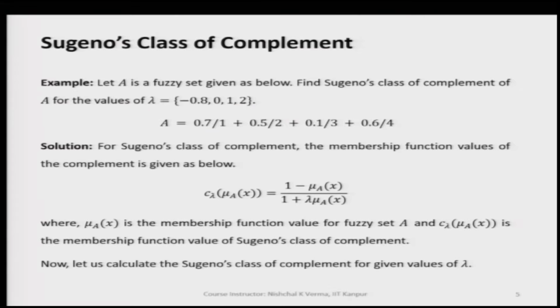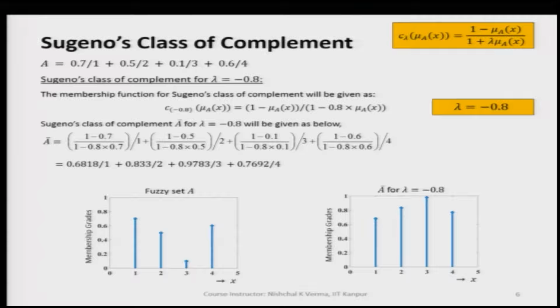Let us first write the Sugeno's class of complement here, which is C lambda of mu A of x equal to (1 minus mu A of x) over (1 plus lambda mu A of x). Let us now quickly take the value of lambda equal to minus 0.8 and substitute this in the expression.